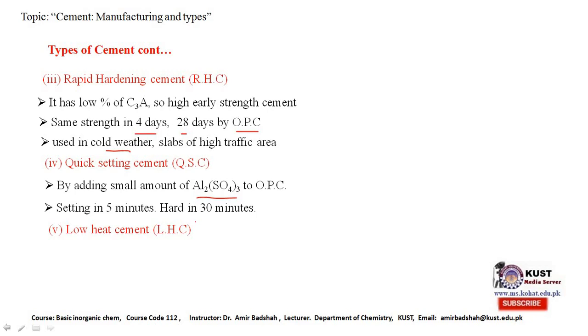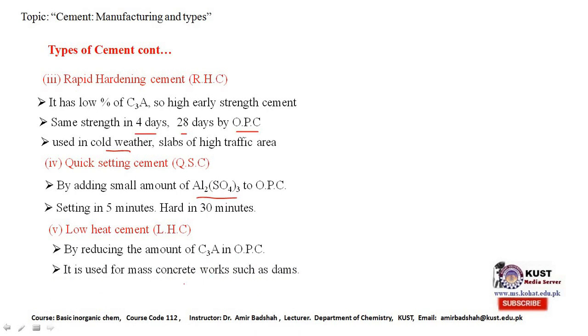The fifth number is the low heat cement. The low heat cement is made by reducing the amount of C3A, tricalcium aluminate, in the ordinary Portland cement. It is used for mass concrete work such as dams. When there is dam formation, then such type of cements are used.